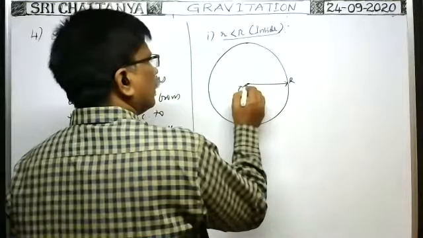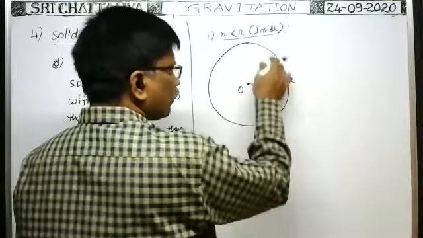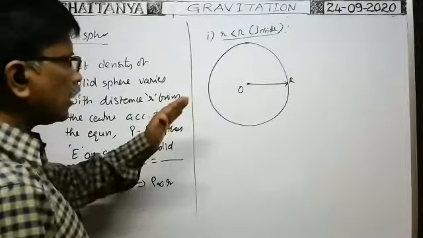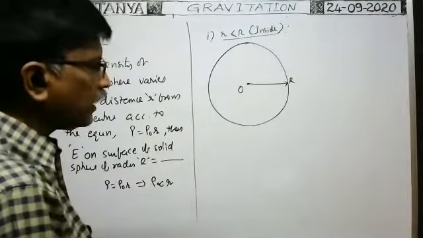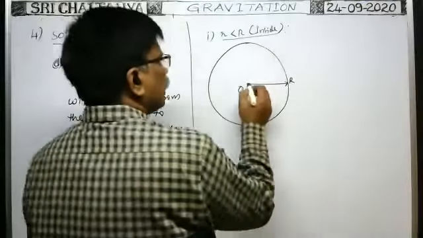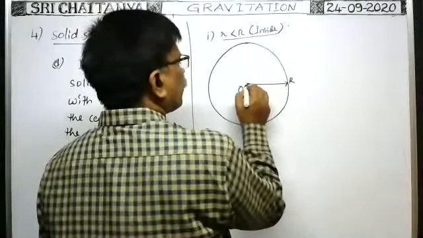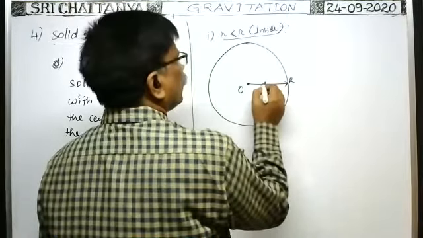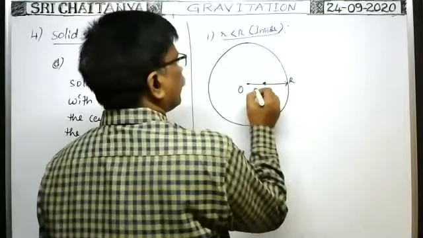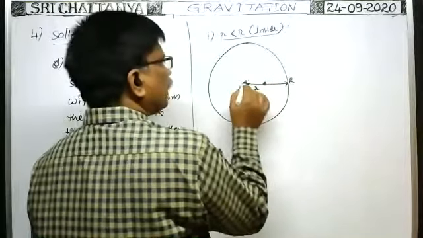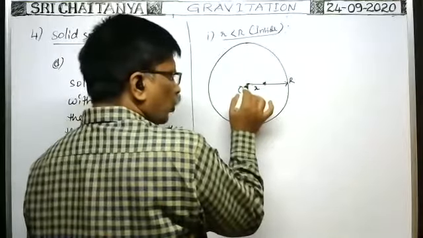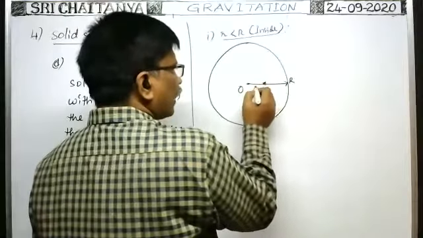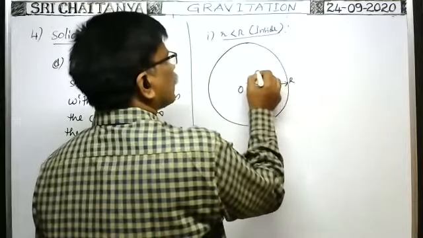From the center, we cannot say the mass. What is the mass? We cannot say, because density is given. We cannot say what is the mass of the solid sphere. We have to derive it. Here you see, when you move away from the center in this direction, suppose at this point, here this point is at a distance small r. Then by taking this O as the center of the solid sphere, and r as the radius, you imagine a solid sphere here like this.